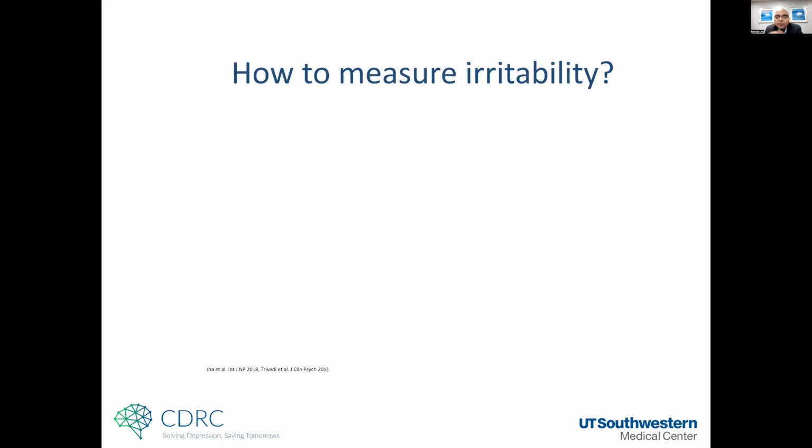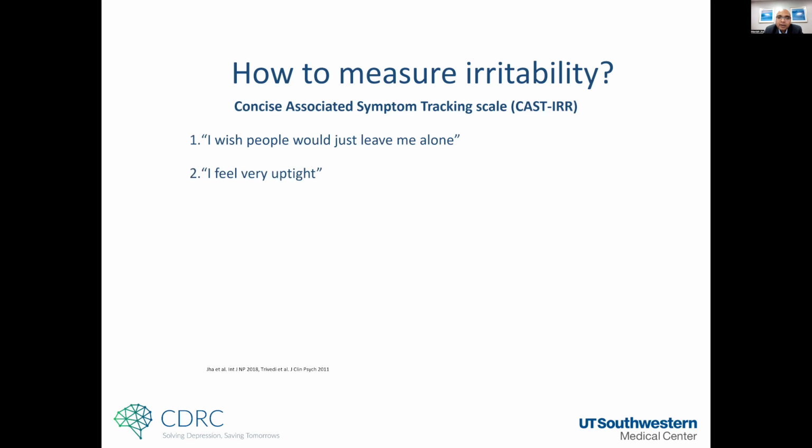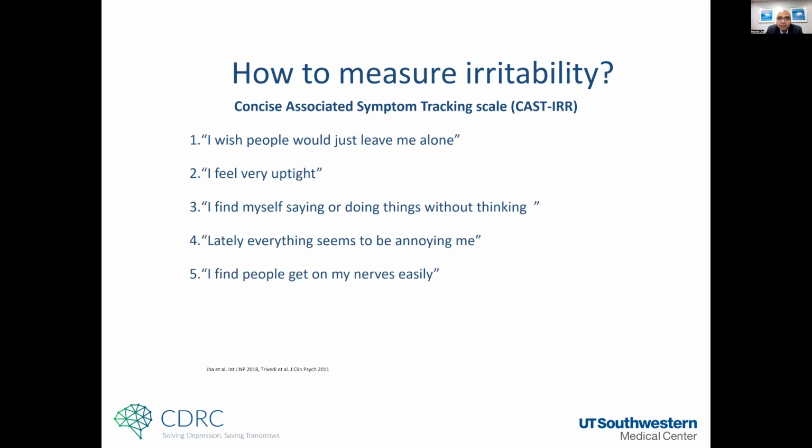So how to go about measuring irritability? That is an important question because we don't have good measures. Here we have used a measure that was developed by my mentor, Dr. Trivedi, when the FDA came out with a warning about an activation syndrome that precedes suicidal behavior along with initiation of antidepressants in depression. The scale was developed around the symptoms that go along with depression, and that's why it's called associated symptoms. It actually measures irritability, anxiety, insomnia, panic, and mania. But we landed on these 5 questions that we called irritability measures.